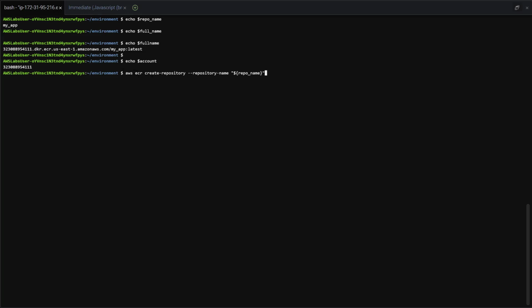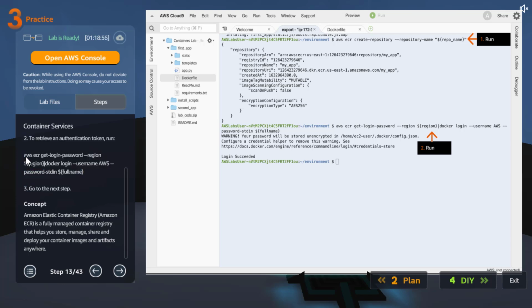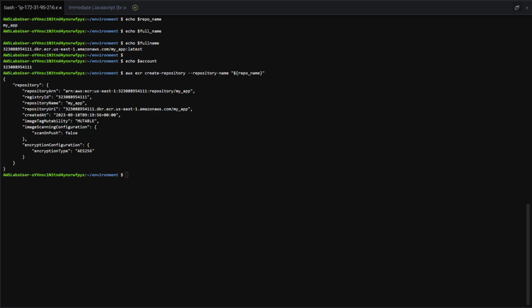Okay, the command is AWS ECR create repository name. Yes, it did successfully. Repository ARN is displayed here, and you can see the name it created. All that cool stuff. Then we are retrieving an authentication token. We are passing the region, and once we get that, we give those credentials to the Docker login, username, password, and then we use the full name. Amazon ECR is a fully managed container registry that helps you store, manage, share and deploy your container images and artifacts anywhere. Yeah, we already learned that.